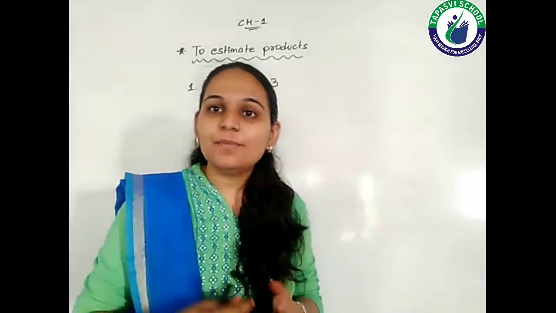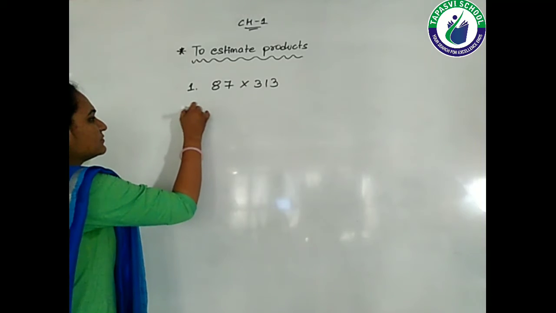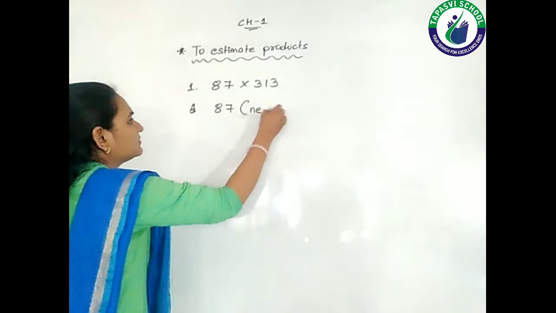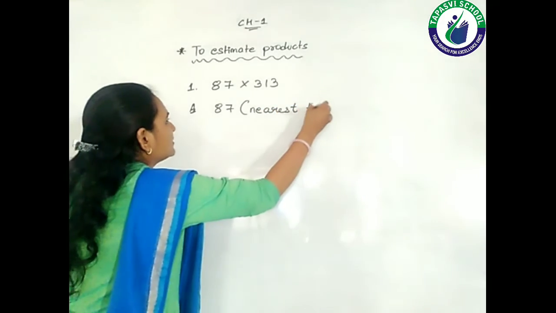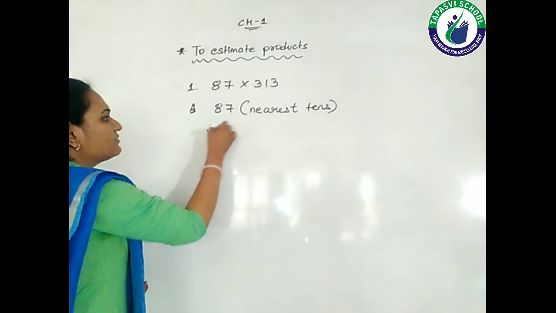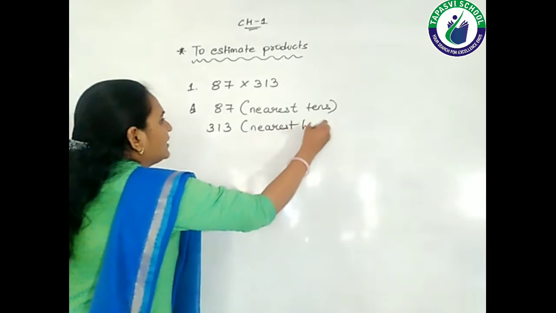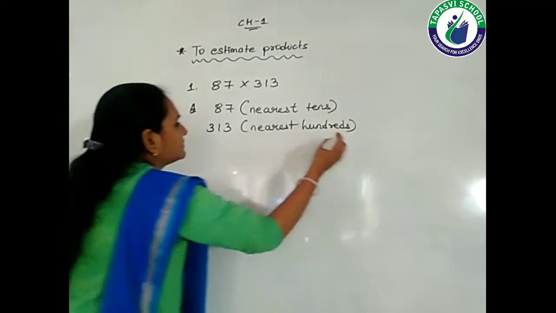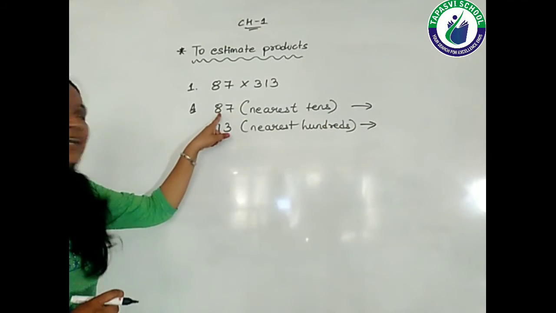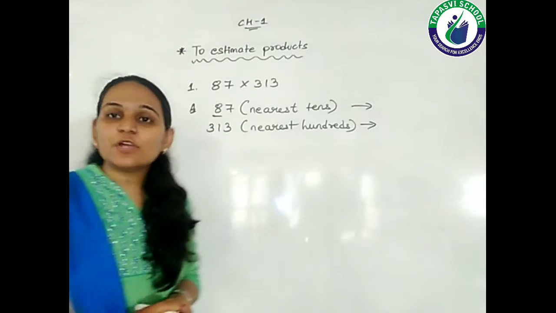So let's begin with the calculations. 87 we will round off to the nearest tens, and 313, students, we will round off to the nearest hundreds. The tens place digit here is 8, and which digit is going to help us, students?